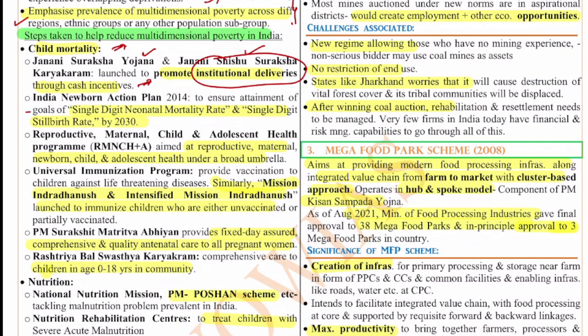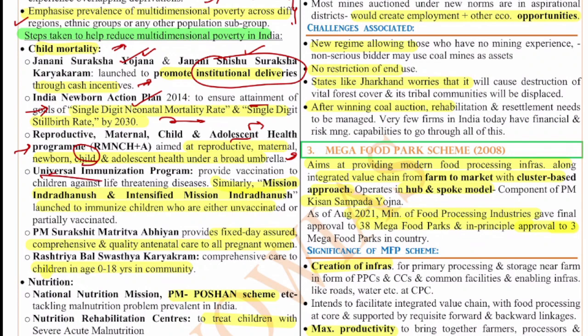Next is the India Newborn Action Plan of 2014. This is to ensure the attainment of the single-digit neonatal mortality and single-digit stillbirth rate by 2030. Next is this Reproductive Maternal Child and Adolescent Health Program, which is aimed at reproductive, maternal, newborn, child and adolescent health under the broad umbrella. This is a broad scheme. So remember this Janani Suraksha Yojana, the Newborn Action Plan, and the Reproductive Maternal Child Adolescent Health,